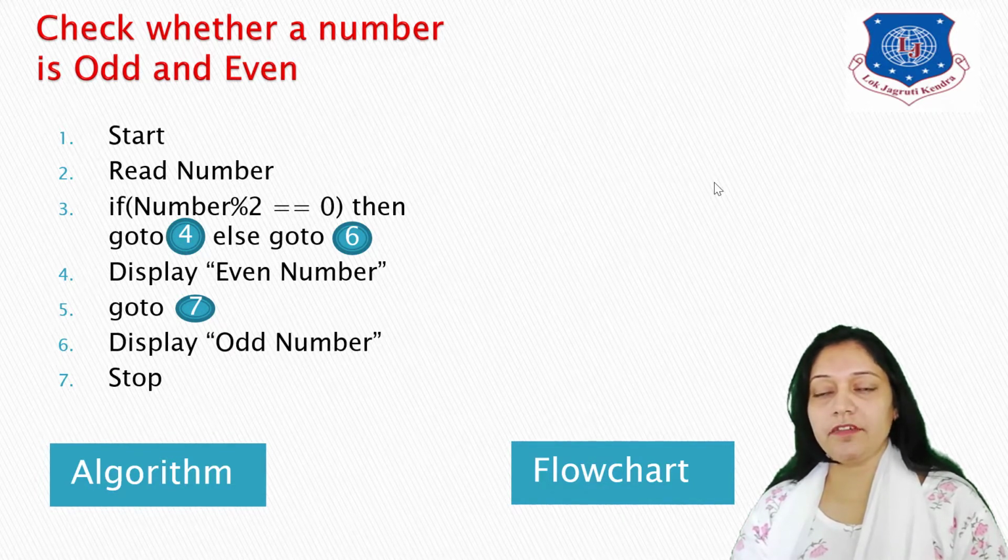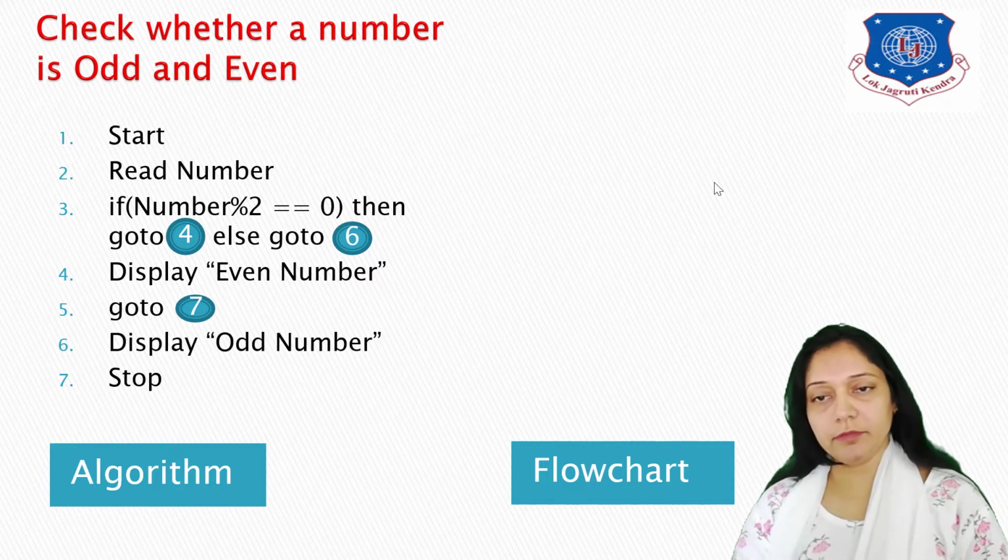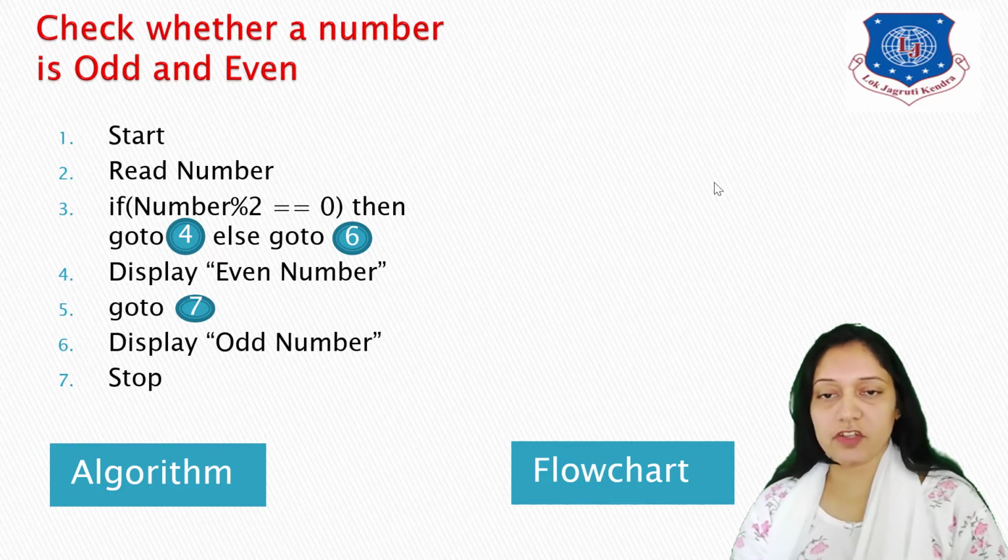Okay, so we'll see once again in point number 3. If number modulo 2 equal 0, then go to 4. What is 4? Display even number. Go to 7. 7 means stop. Again come back to point number 3. If number modulo 2 equal 0 is false, then go to 6. What is point 6? Display odd number and then stop. Okay, so this is the complete flow of your algorithm where you have incorporated conditions.